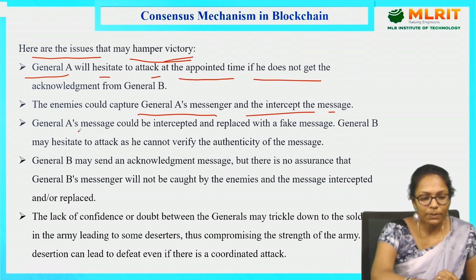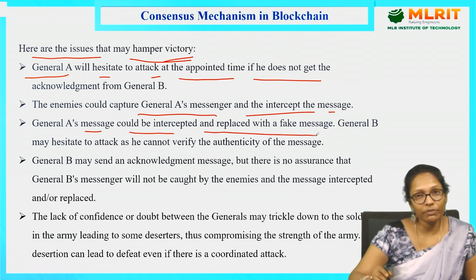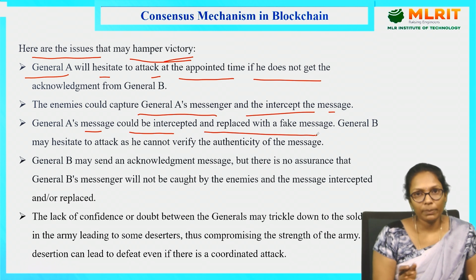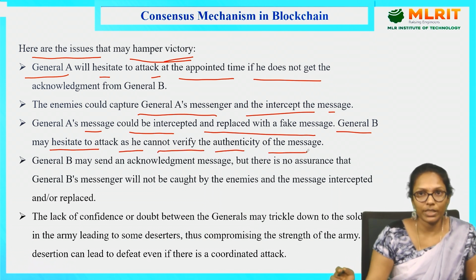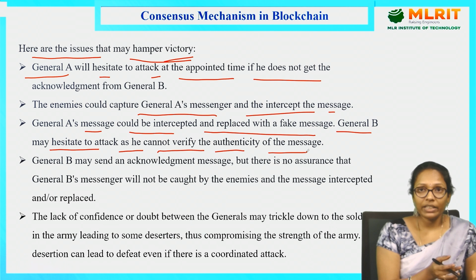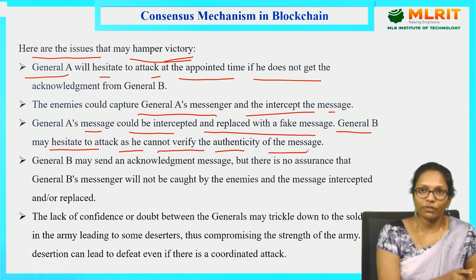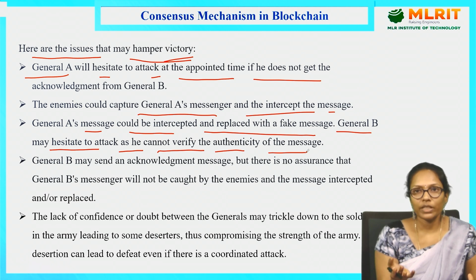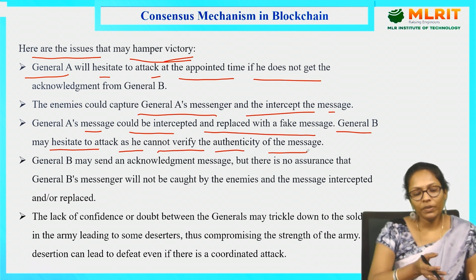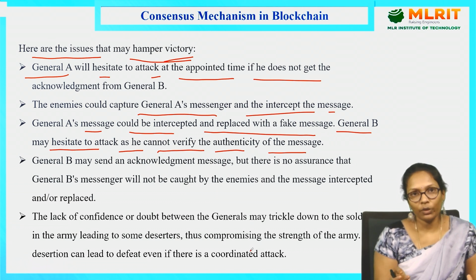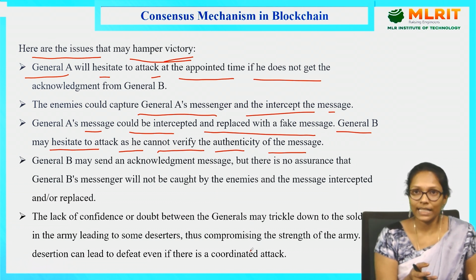And General A's message could be intercepted and replaced with a fake message. So they got the messenger, and they have changed the message. General B may hesitate to attack as he cannot verify the authenticity of the message. If A didn't include any authenticity in the message, how can B trust that it is from General A? Generally we use some signatures, right? At the end of the message, I used to give some signature. So if A is not sending a message properly without any signature, then B may hesitate to accept that invitation.